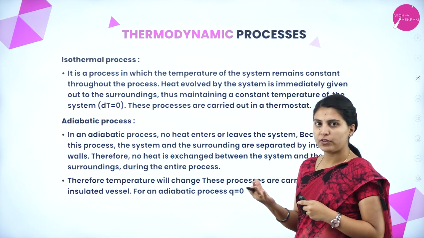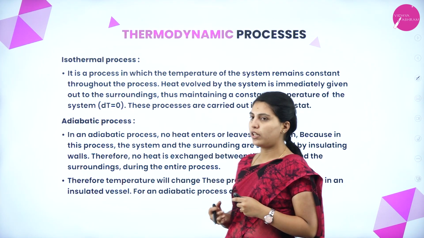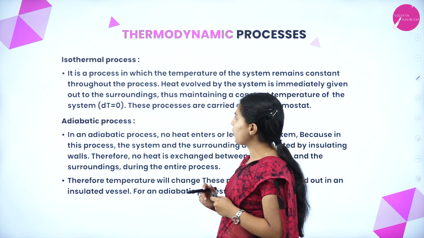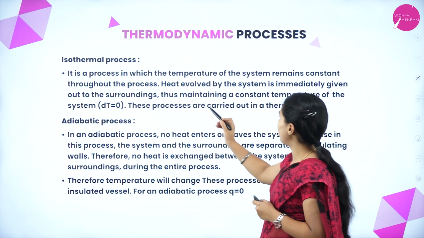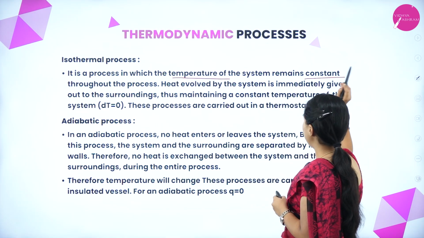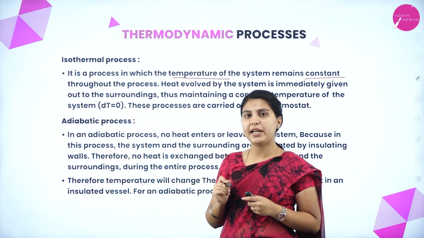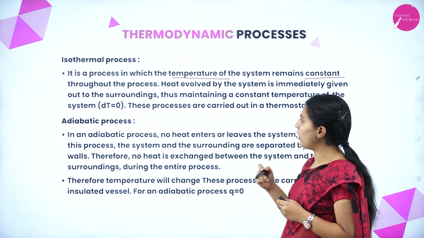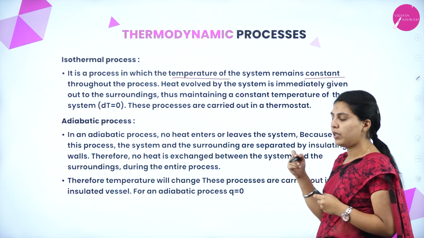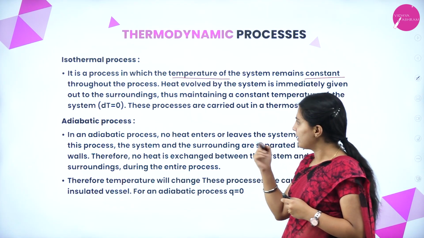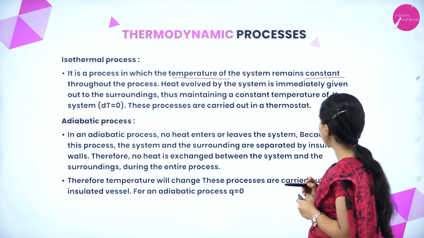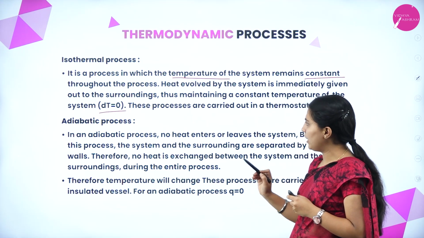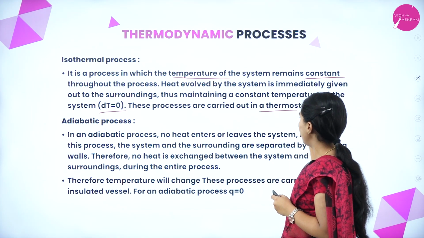Next, the processes in thermodynamics: isothermal, adiabatic, isobaric and isochoric processes. The isothermal process is a process in which the temperature of the system remains constant. Isothermal means constant temperature will be present throughout the system. Heat evolved by the system is immediately given out to the surroundings. Thus, maintaining a constant temperature of the system is written as del T equal to 0. These processes are carried out in a thermostat.